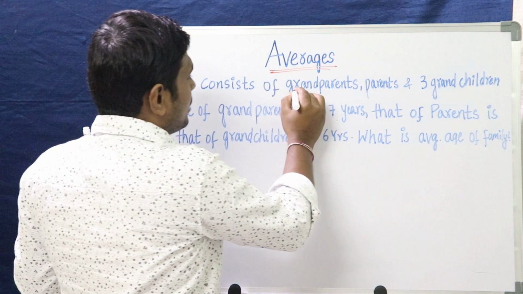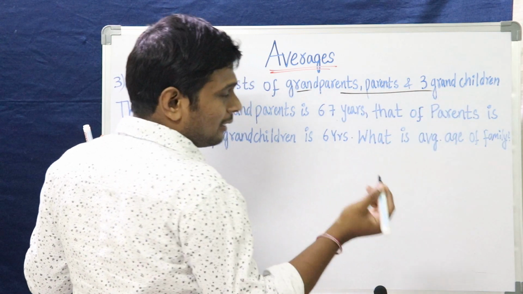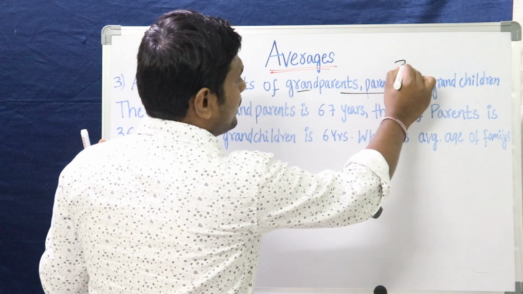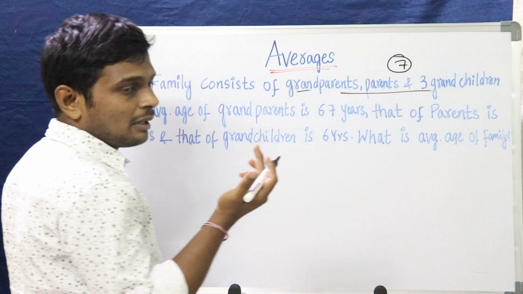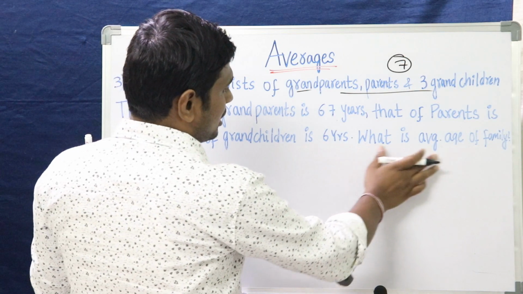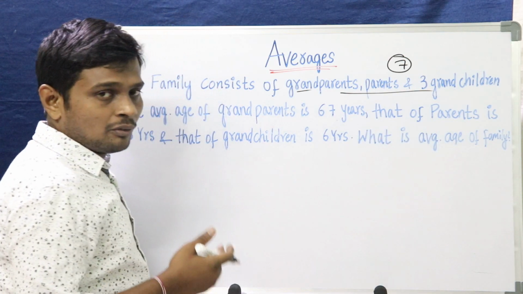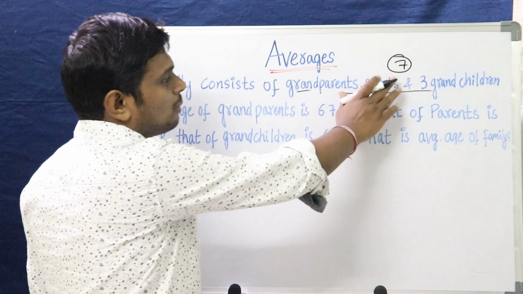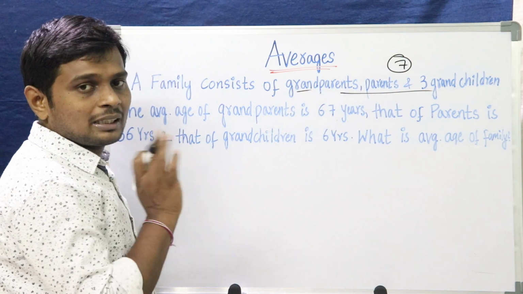The total number of members in the family are grandparents 2, parents 2, grandchildren 3. That means 7 members are there in the family. What were we asked to solve? We were asked to solve the average age of the family. How can we find that? Total age of the family divided by total members of the family. That way we can solve the problem.